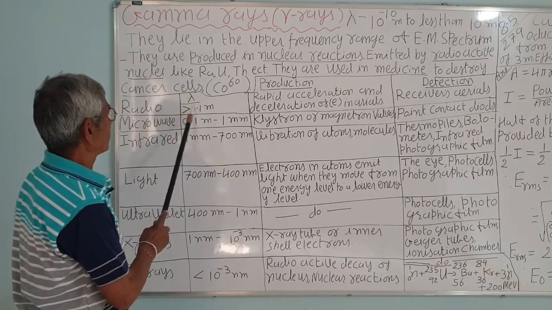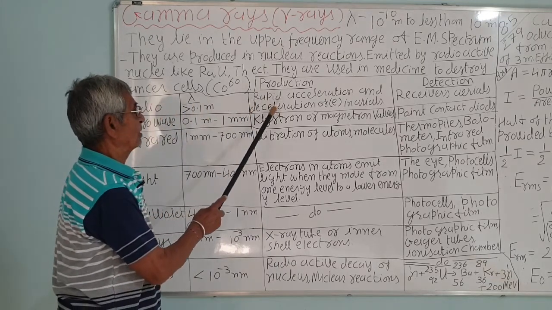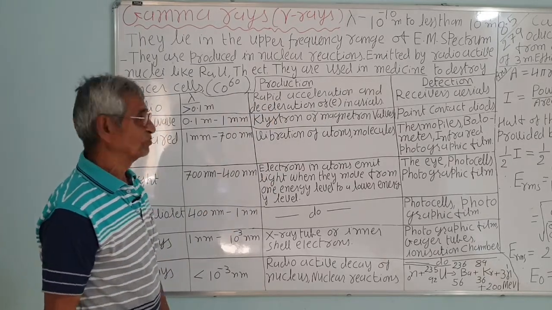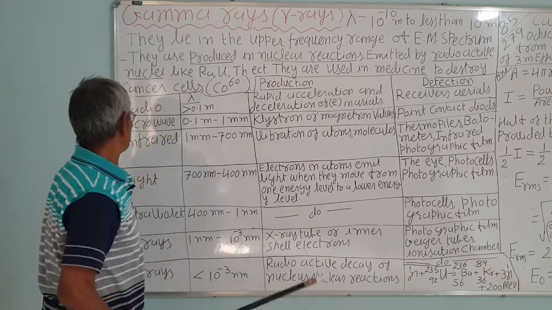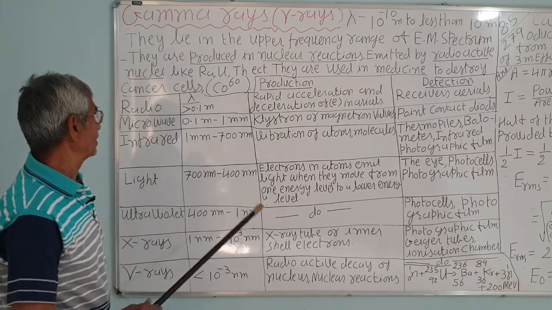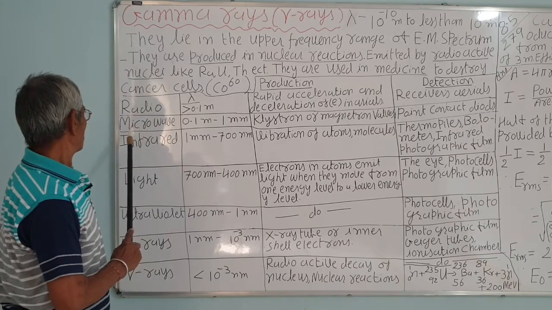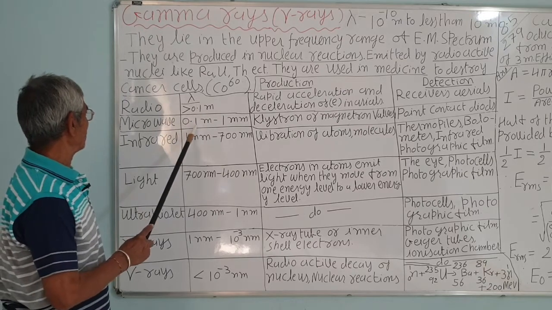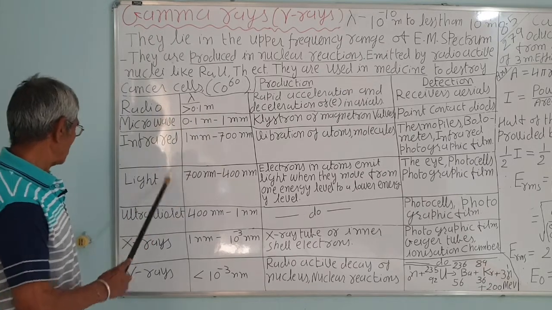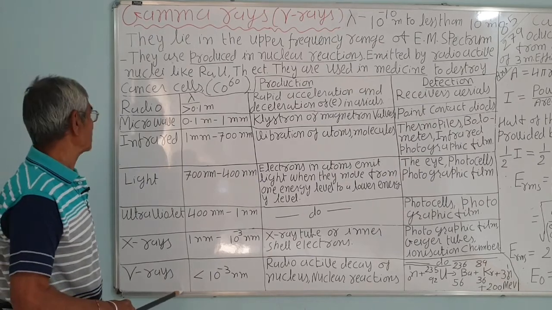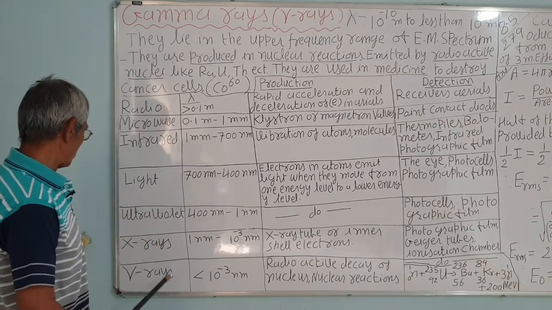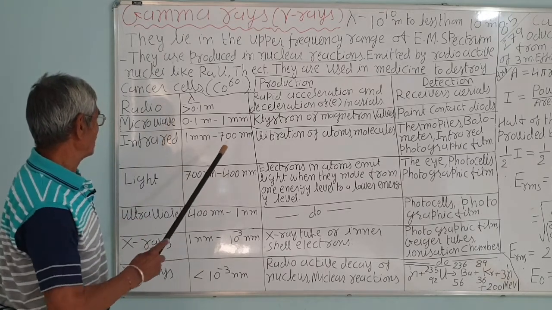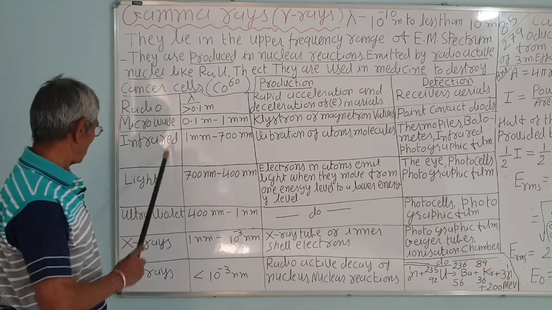Correct? How are they produced? We know that they are produced by rapid acceleration and deceleration of electrons in the aerial. A tuned circuit is used and electrons are accelerating, as Hertz experimented, and produce it. Then microwaves, they are shorter than these waves. When we go this way, wavelength decreases and frequency increases. So this is in the order of increasing frequency or decreasing wavelength. Remember, lambda nu is constant, that is the velocity of light, and they all are electromagnetic waves.